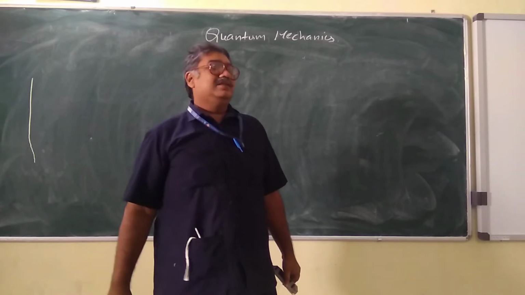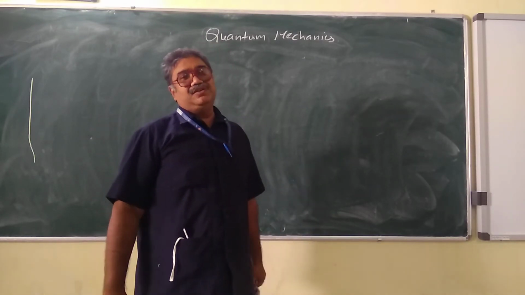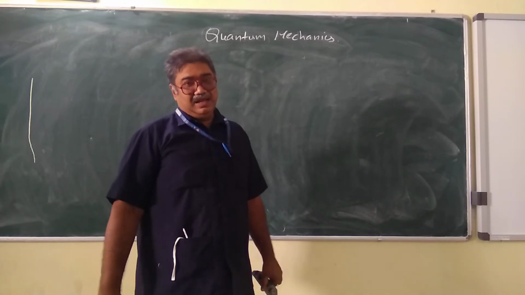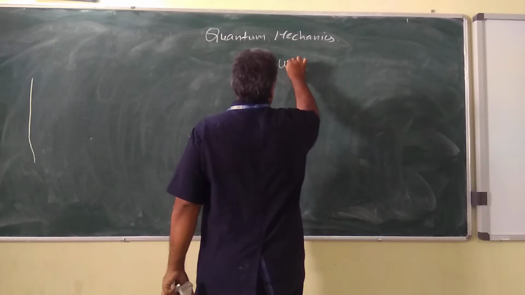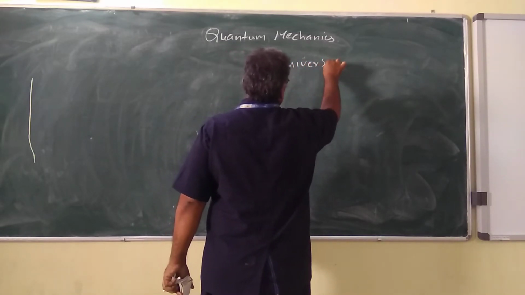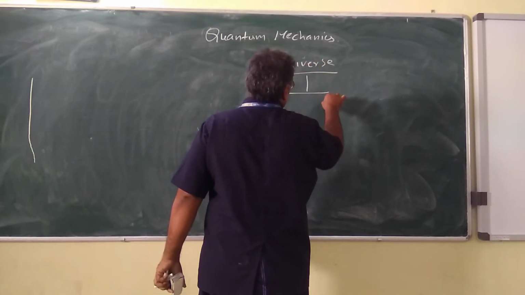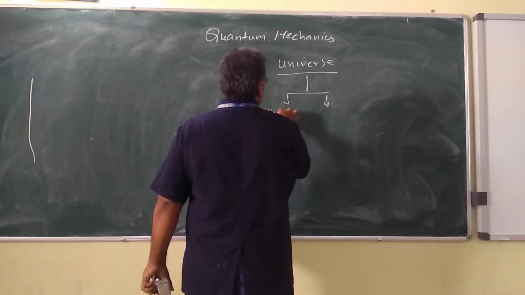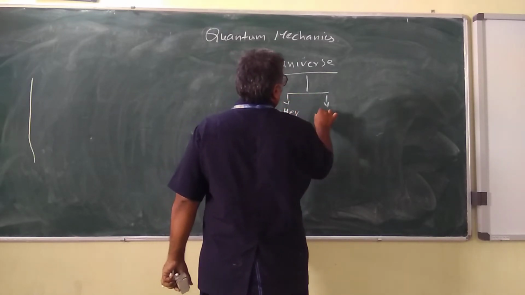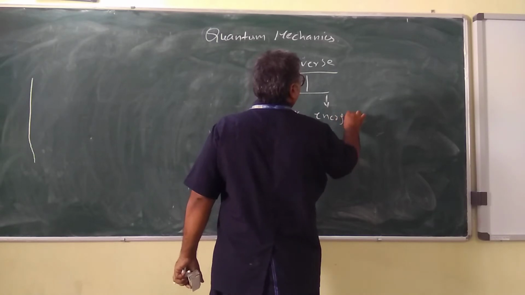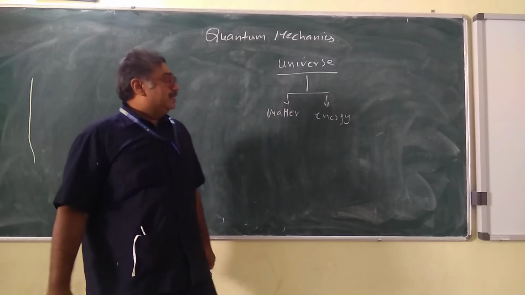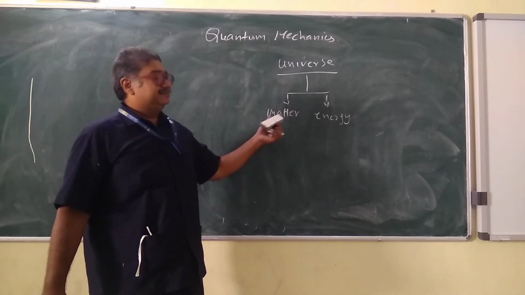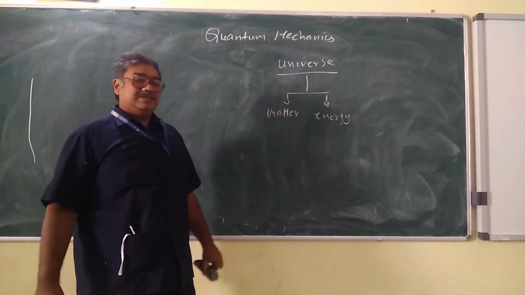Before that, let us go back to this universe. How do we define this universe? The universe is very simple. If we want to define the universe in very simple terms, it is basically classified into two things: one is matter and the other is energy. So the universe can be defined as matter and energy.